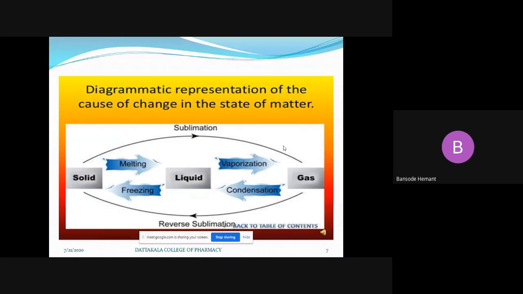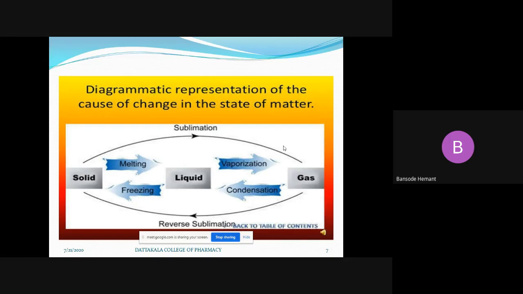If you remove the ice crystals from the refrigerator and put them at room temperature or normal temperature, they will get liquefied after a specific time. They will melt, they will fuse. The bottle which is filled with ice crystals will be in liquid form. If you boil that water, we'll get vapors, and the vapors will be converted into gases. That means the liquid will be converted to gas through the phenomenon of vaporization.